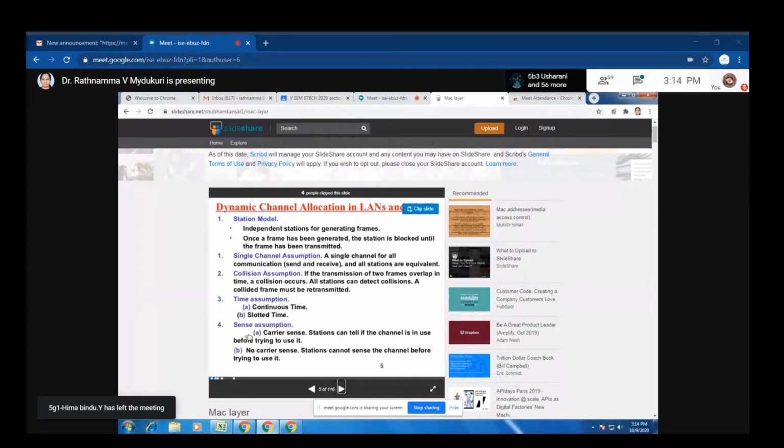So what is the first one? Station model, I told you. That means a station has the right to generate frames. If the station is ready with a frame to send, then you block the entire station until the frame has been transmitted. This is similar to a railway station: when a train leaves the station, you block the traffic with railway gates in order to avoid accidents. A similar strategy is followed here to avoid collisions between one frame and another. That's why we call this the station model.